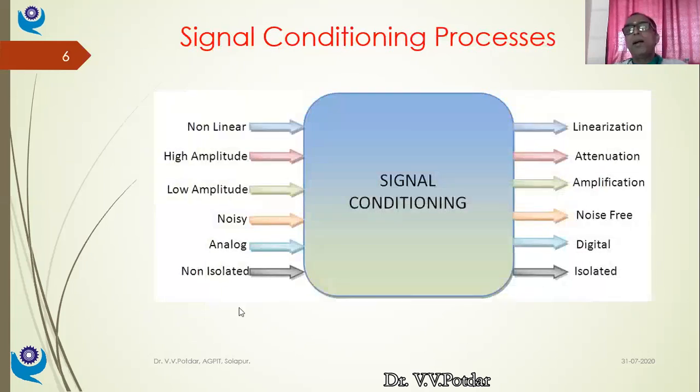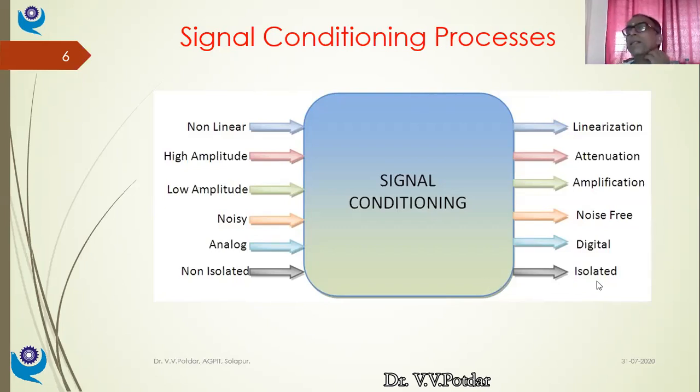So in a block diagram, it is simplified and given in a summarized form. What the signal conditioning devices do is convert the nonlinear signal from the transducer; they do linearization. The high amplitude signals generated by the transducer are attenuated, high amplitude converted to low amplitude, or low amplitude is amplified. The signal conditioning devices will remove the noise component. Analog signal will be converted to digital signal, or digital signal is converted to analog signal. Non-isolated signal will be converted to isolated. We will study these things in detail.